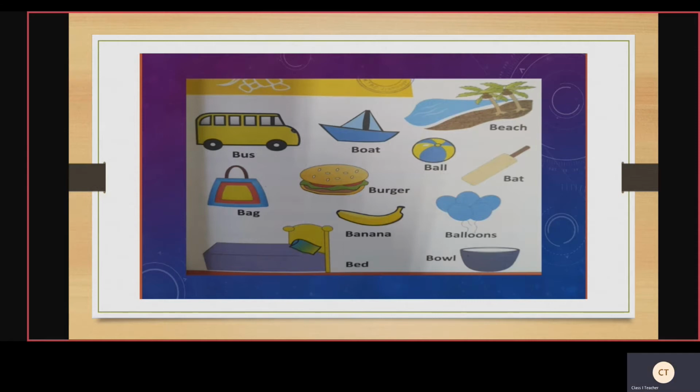In the middle of the story, I have given some other pictures also, children, to identify, and beside that I have given the name of that. So, my dear students, like this, if we give the picture, you need to replace that picture with the given word. First we will see what that picture is, and then we will write by replacing the picture with the word. We will learn this today, children.